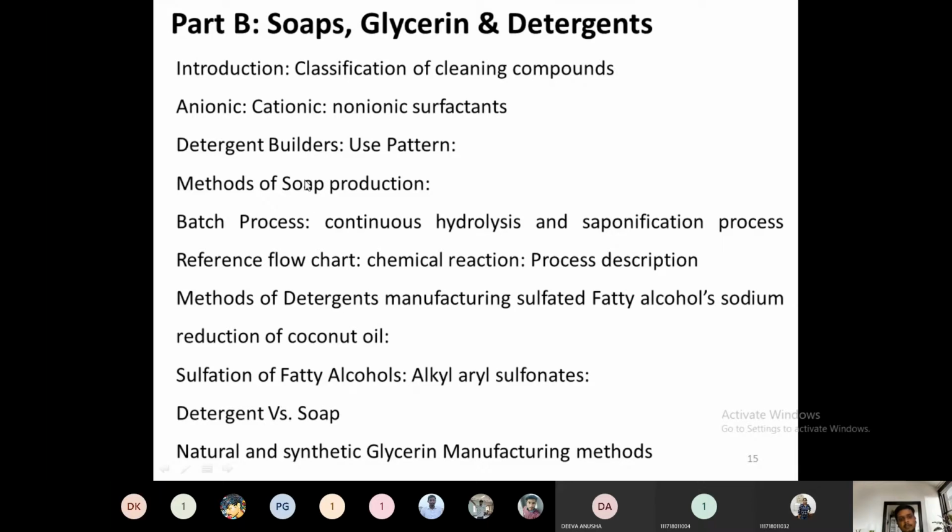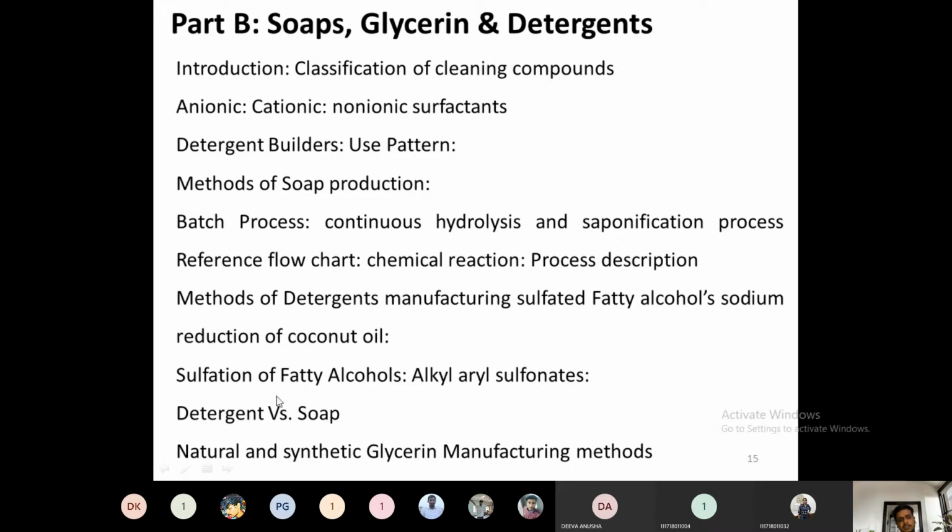So we will study this one. The next topic is methods of soap production. There are various methods, like batch production and then continuous production. Then methods for detergent manufacturing, like various sulfates, sulfated fatty alcohols, sulfonates, etc. We can see how to synthesize those in this part.